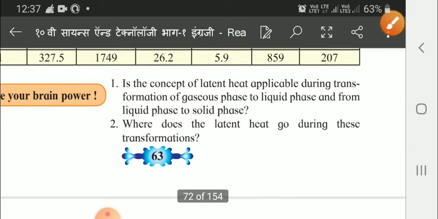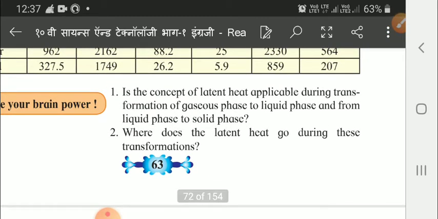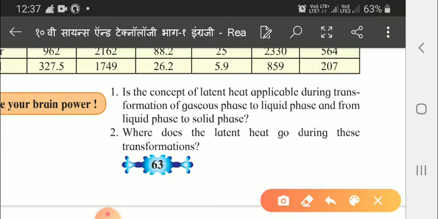Now here some questions are there on the concept of latent heat. See the first question: is the concept of latent heat applicable during transformation of gaseous phase to liquid phase and from liquid phase to solid phase? What will be the answer for this?